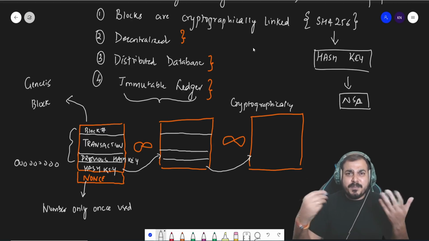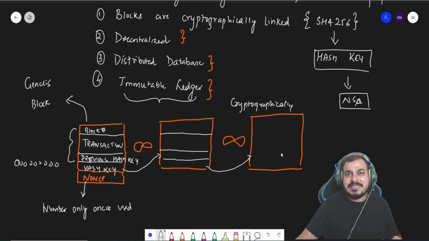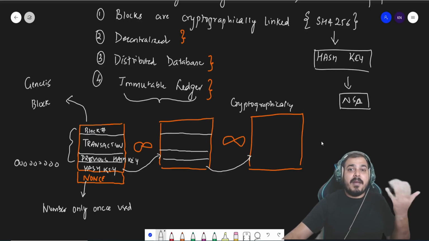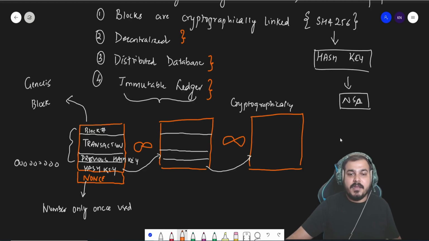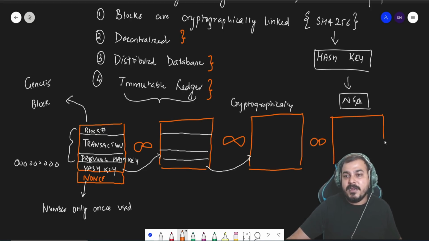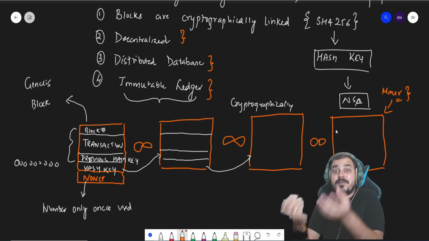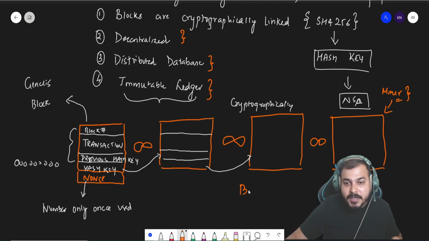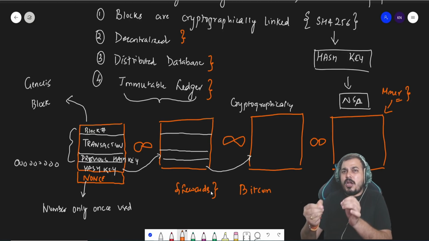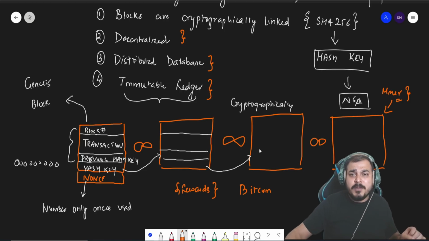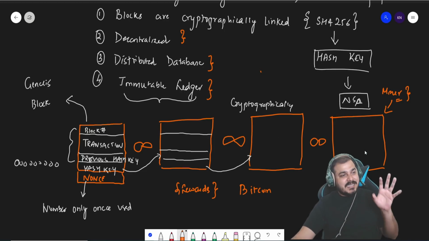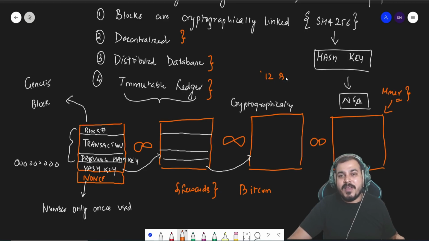One more point, where does Bitcoin come in? These blocks are not just created like this, guys. These blocks are successfully mined by miners. Suppose a new block is mined. As the miner mines a new block, they are rewarded with some Bitcoins. So Bitcoin, they are like rewards. Based on the Bitcoin monetary policy, as far as I know, if you successfully mine one block, you get somewhere around 12 Bitcoins.